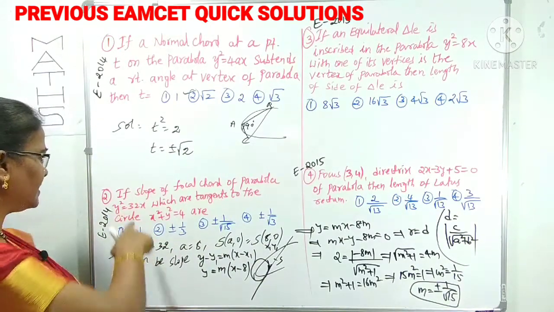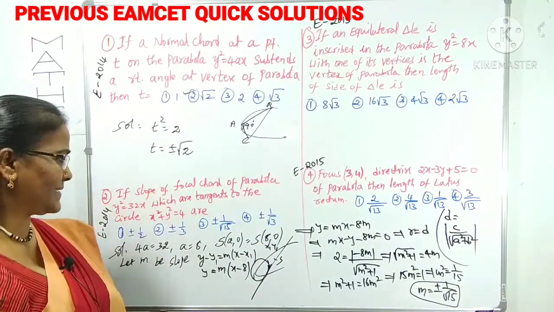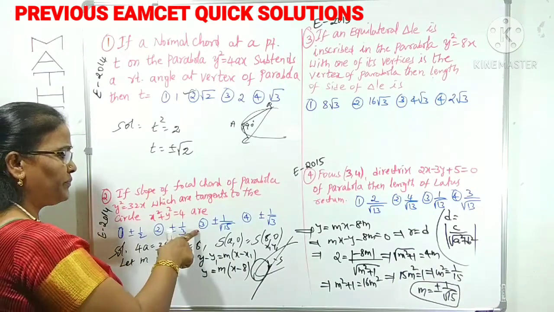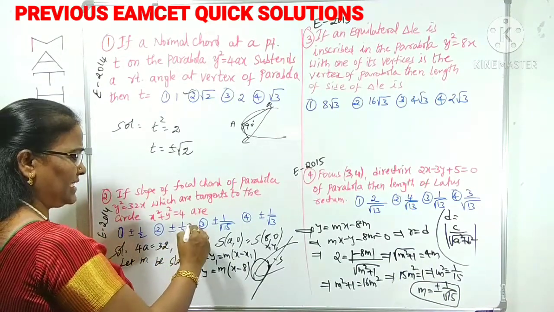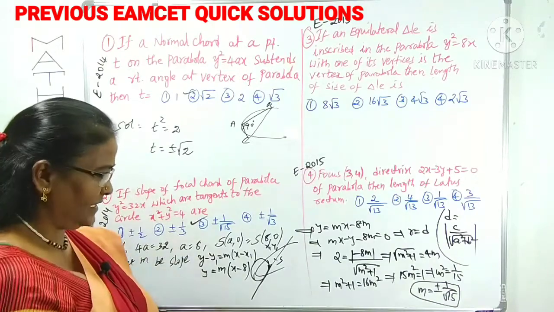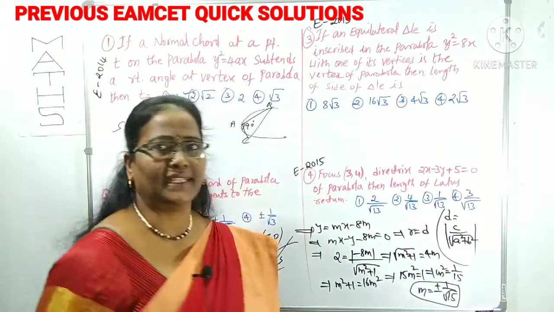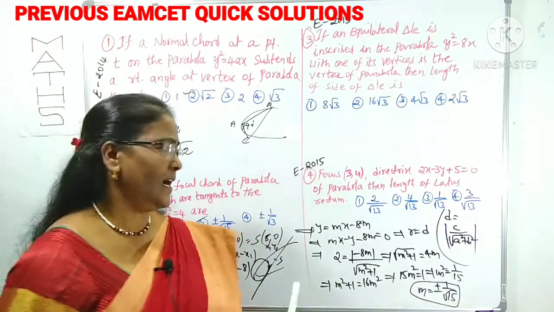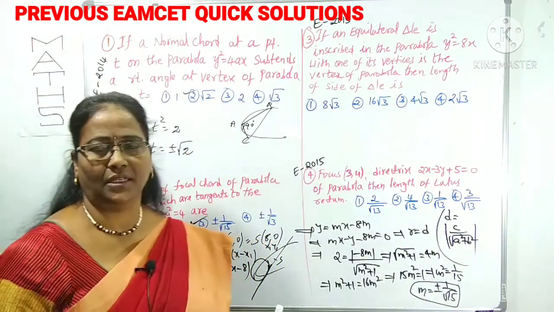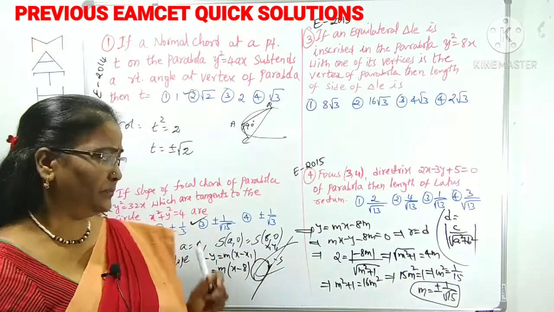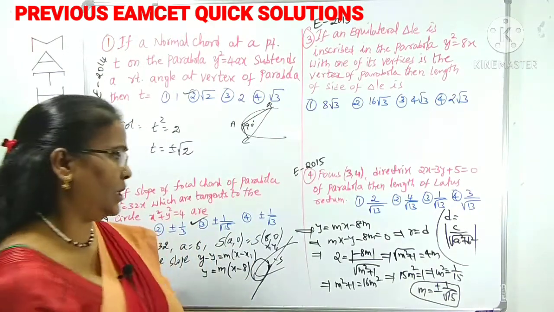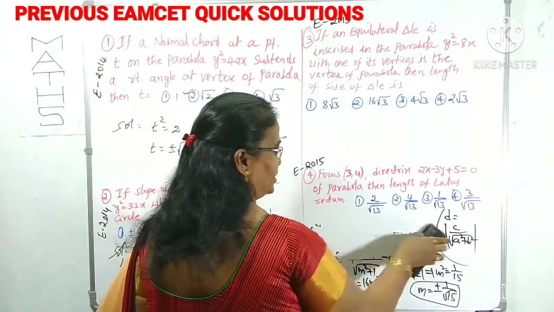Okay, what is it asking? Only the slope of the focal chord is asked. So what is our slope now? Plus or minus 2√3, which is clearly the third option. Clear? It is simple, but you have to know the conditions for a line to touch a circle and also what a focal chord is. You have to read the question carefully. Is it clear? Now I will move to the next question.